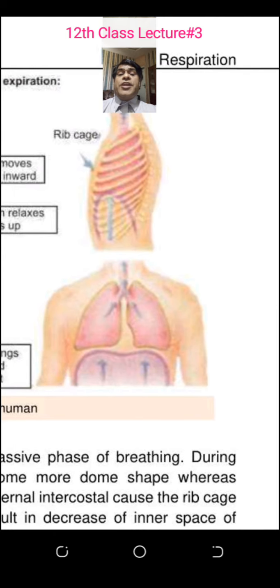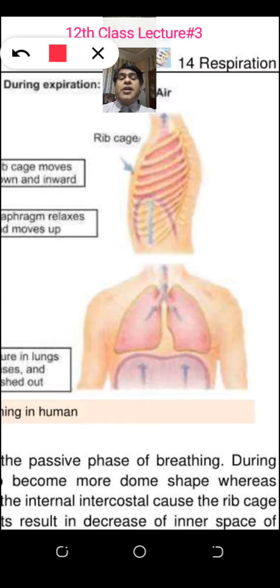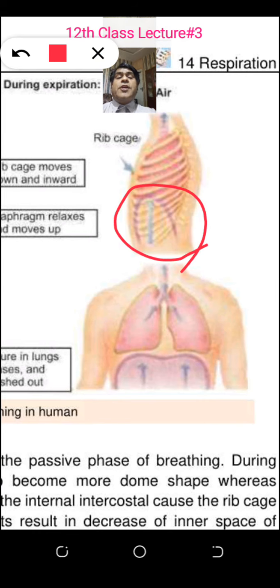Now the dome shape is more. Look here, this dome shape is more. Expiration, because the dome shape is more, expiration. Now you will be saying, sir, you are explaining expiration although you promised that you would not teach expiration because we will be confused. Yes, now I can explain, because expiration is opposite to inspiration. Each point which I explain in inspiration will be opposite in expiration. Any expiration I will teach you, I will not think even by mind. I will just make it opposite to inspiration with the information I have given you.